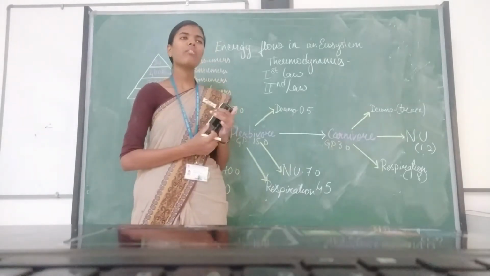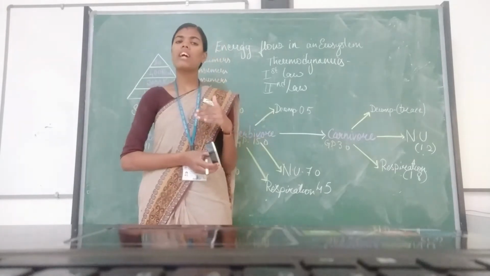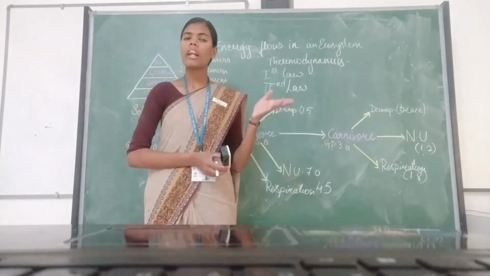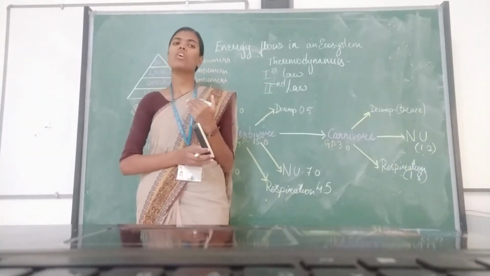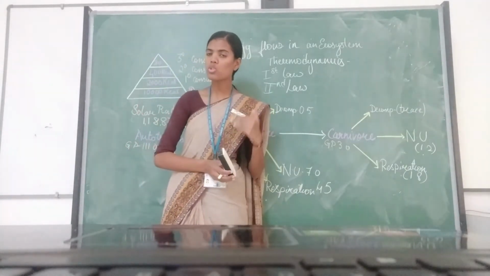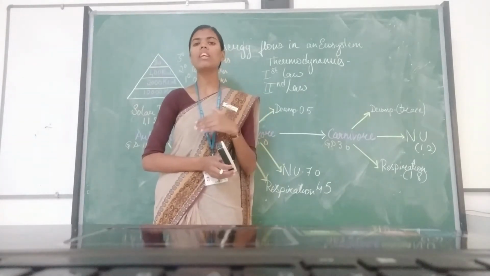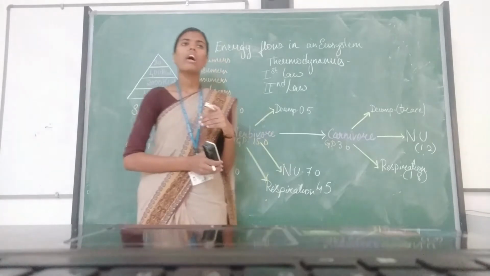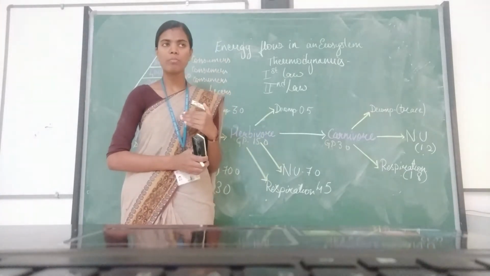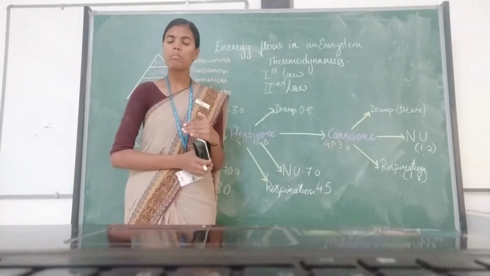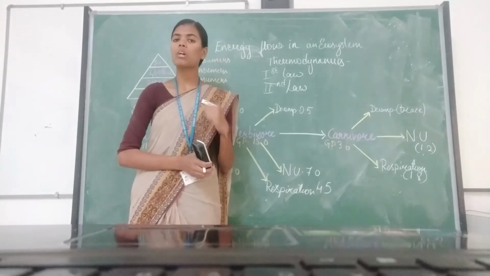Okay. So before we study energy flow in an ecosystem, we should basically understand what is energy and how this energy flow is taking place. Now energy, as we all know, is the ability to do work. The ability to do work is said to be the energy. Now, if we have to explain energy flow in an ecosystem, this energy flow takes place under two laws of thermodynamics.